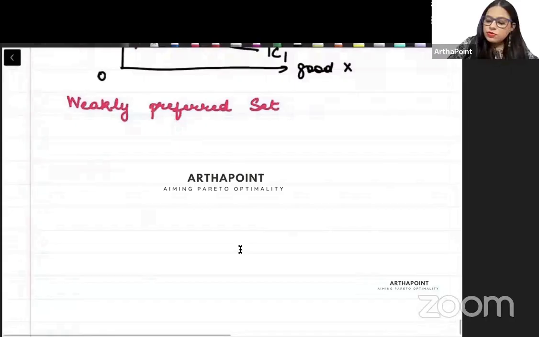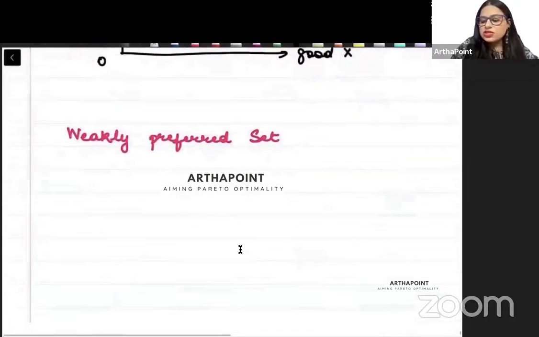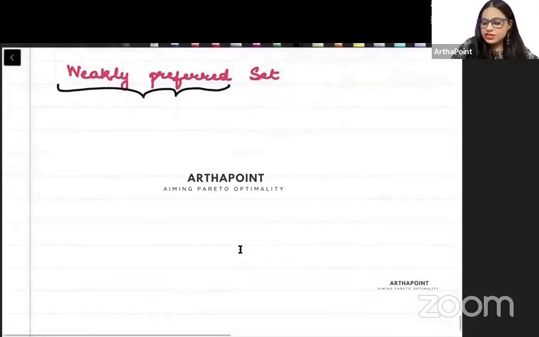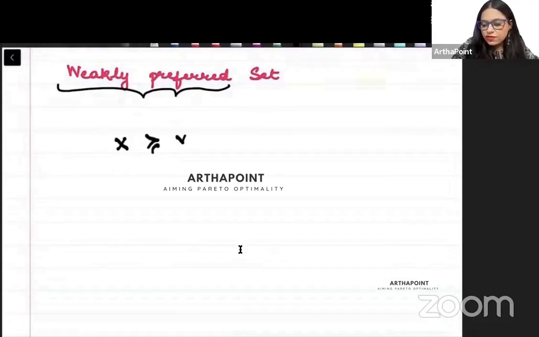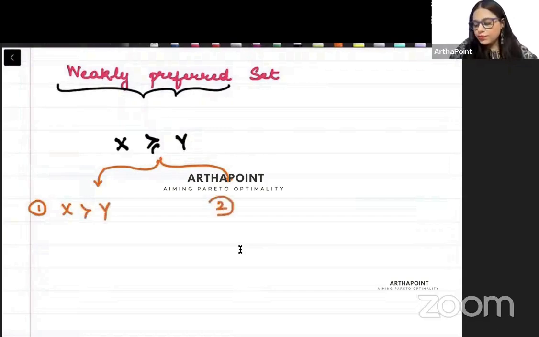Now let's talk about the weakly preferred set. So if you remember, what was weak preference saying? X is weakly preferred to Y. It has two parts to it. One, either X gives you more than Y, or two, X utility is equal to Y utility.